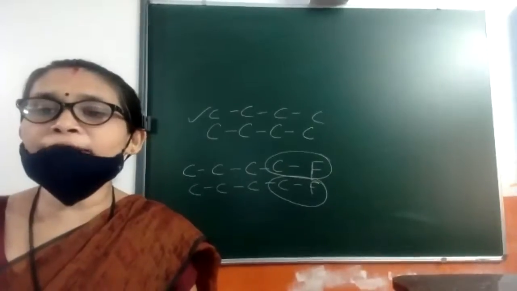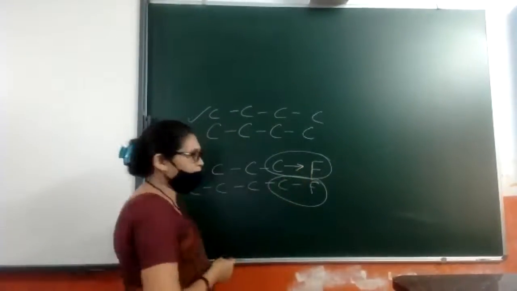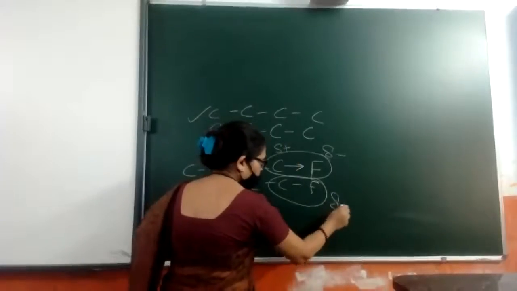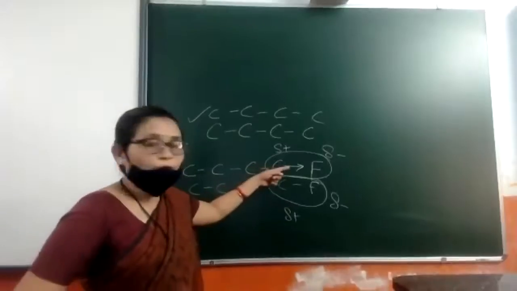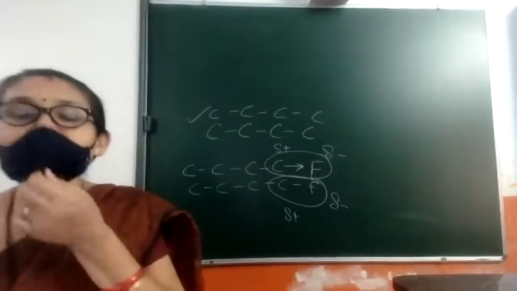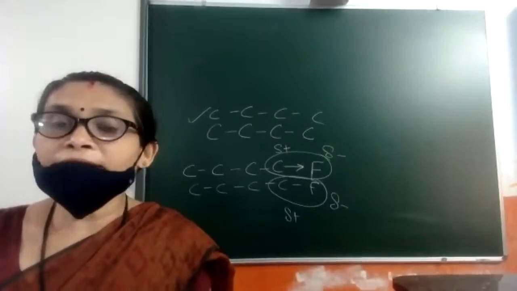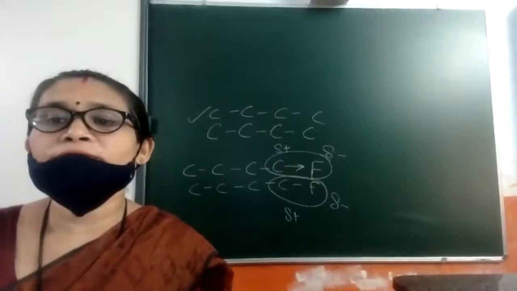Halogen is more electronegative, so electrons shift towards fluorine, giving partial negative and positive charges. That means between fluorobutane molecules, dipole-dipole interaction will exist. But in hydrocarbons, only van der Waals force.